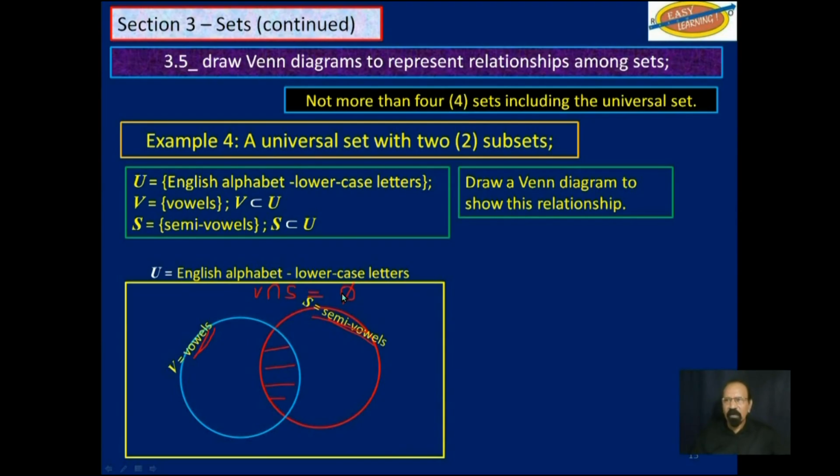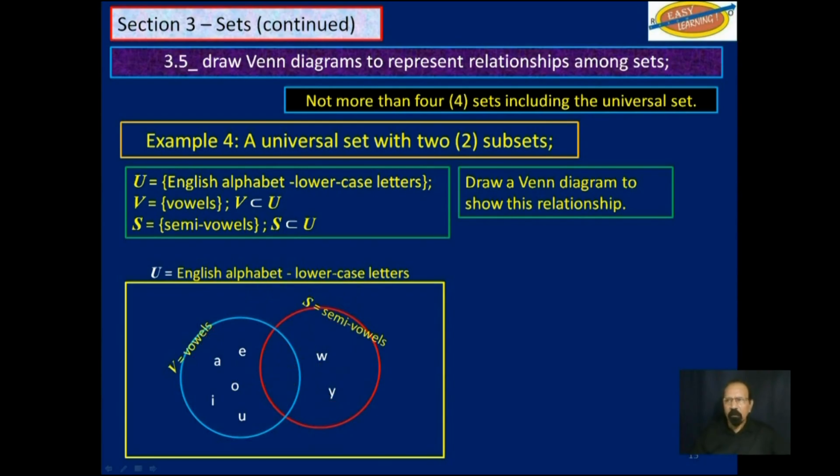Remember, we call that Greek letter phi. Okay, so now let's write in the vowels: A, E, I, O, and U. Now the semi-vowels are W and Y. So that takes care of all the vowels in the English alphabet: the typical vowels A, E, I, O, U, and the semi-vowels W and Y.